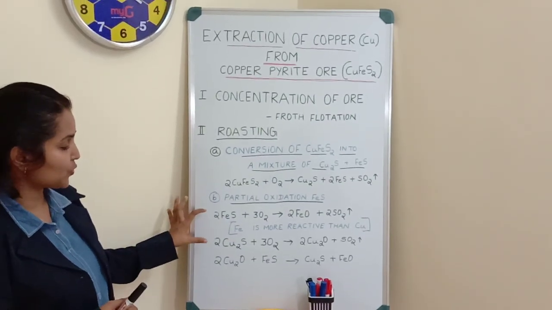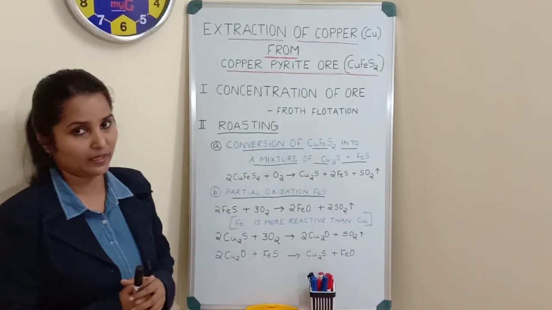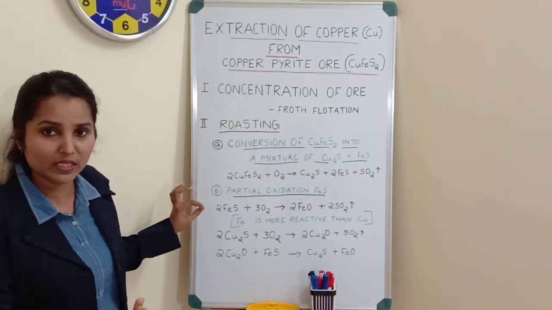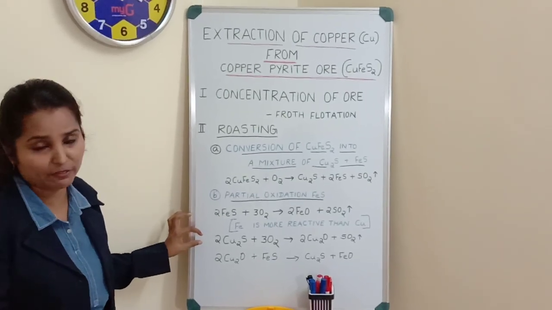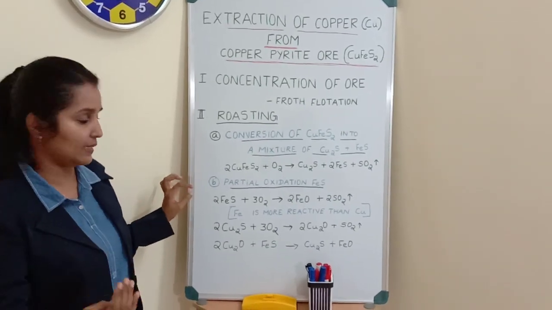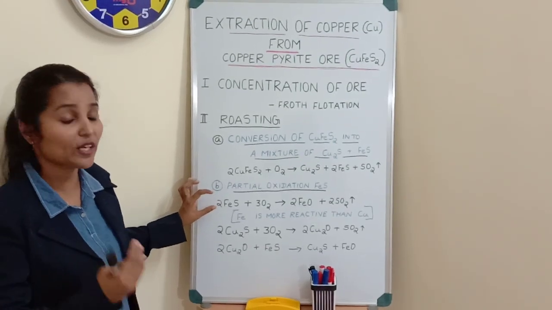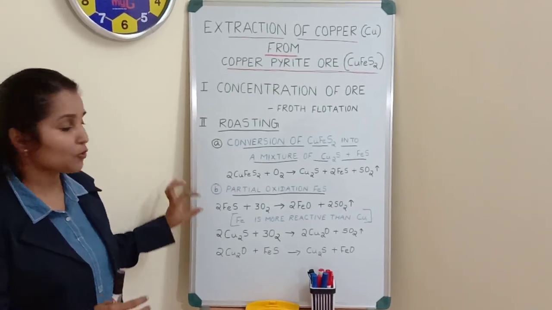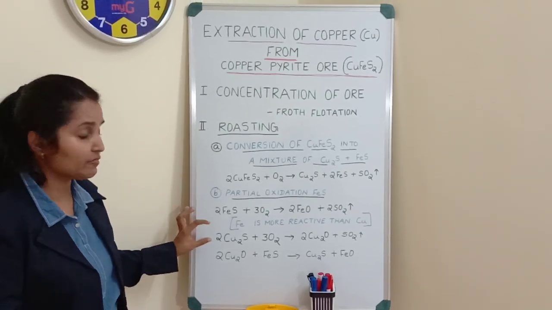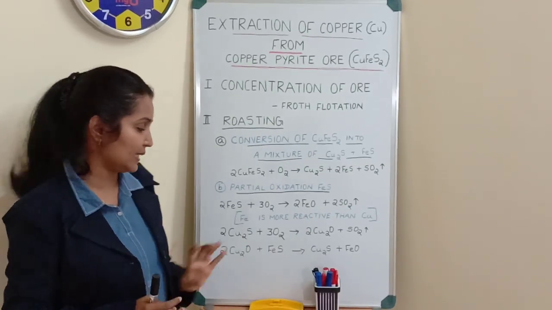Now we look at these 2. Here in this mixture we have cuprous sulfide and ferrous sulfide. But ferrous sulfide will be preferentially oxidized when compared with cuprous sulfide. What may be the reason? When we look into the reactivity series, ferrous iron is more reactive than copper. So ferrous sulfide will be preferentially undergoing oxidation in comparison with the cuprous sulfide in forming corresponding metal oxides.